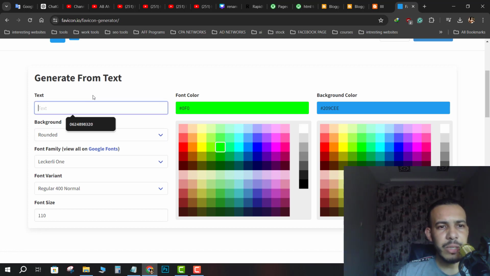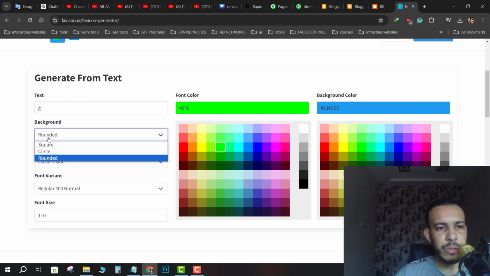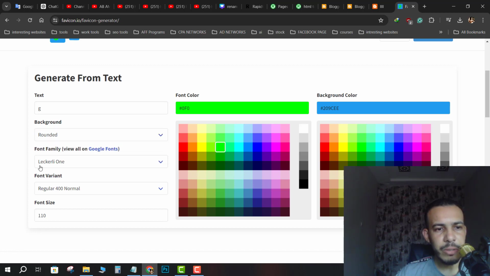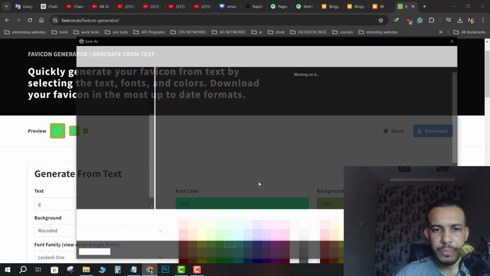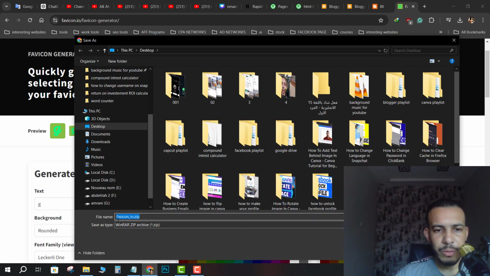So let's say, for example, let's enter just a letter. Let's say G. For example, you can change the background if it's rounded, square, circle, and you can choose anything here. And you can choose the color if you want. And after you complete, this is a preview, as you can see. If you are good with that, click on download and download the file on your desktop.